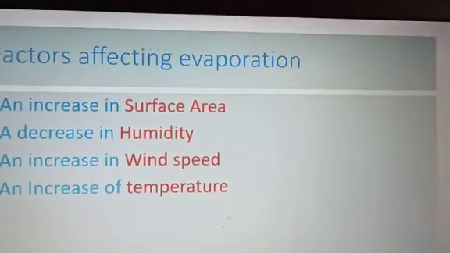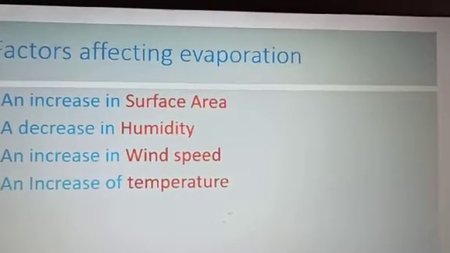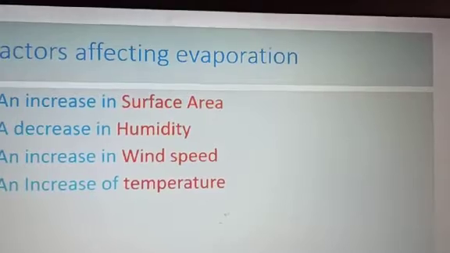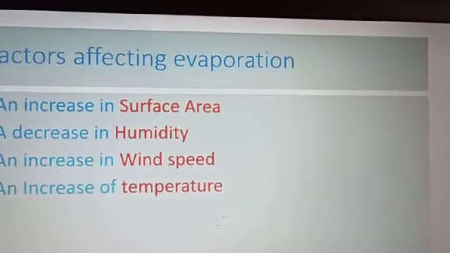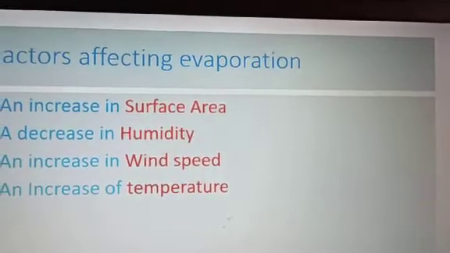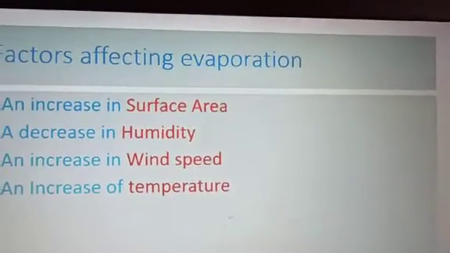In the case of humidity, you know that in rainy seasons, because of humidity, clothes that are spread out take time to dry up. But if humidity is less, meaning the weather is dry, the clothes dry fast.